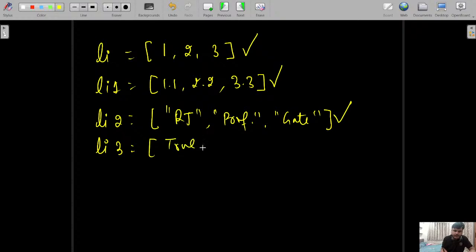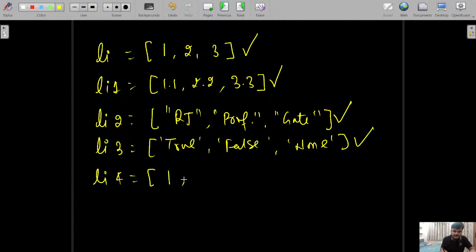true, false, none. This is also a valid Python list, as well as let's say li4 equal to 1, comma 3.14, comma rj, comma true.